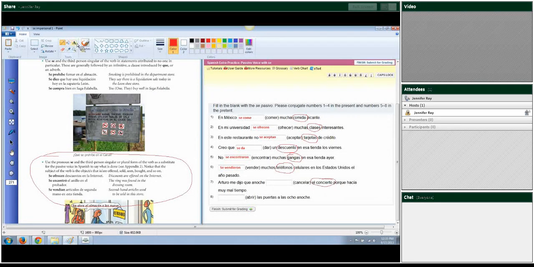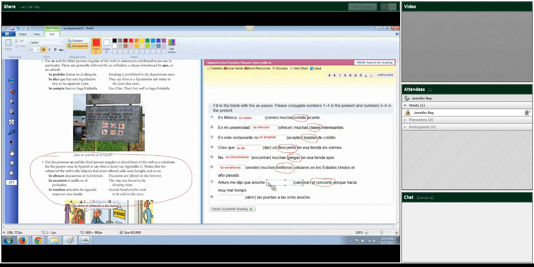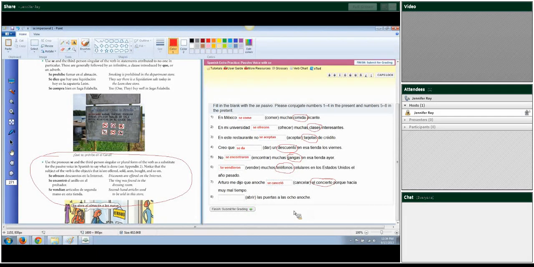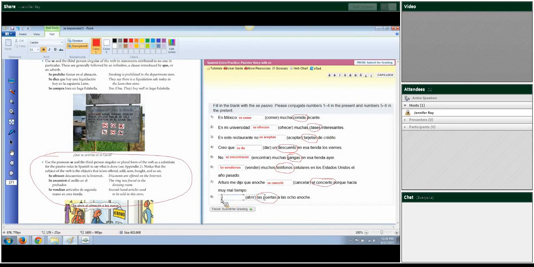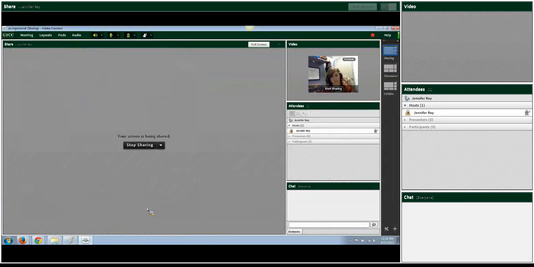And so you have to conjugate for the concert, which would be se canceló. Abrir las puertas a las 8 anoche. So the doors were opened at 8 o'clock last night. So what was opened? The doors. We're going to conjugate for the doors, which would be se abrieron. Okay, so hopefully that helped you all understand how to do the se impersonal.